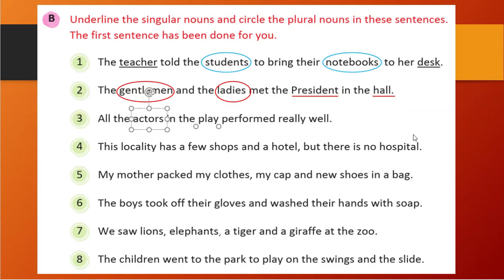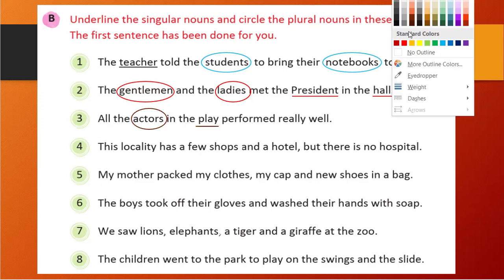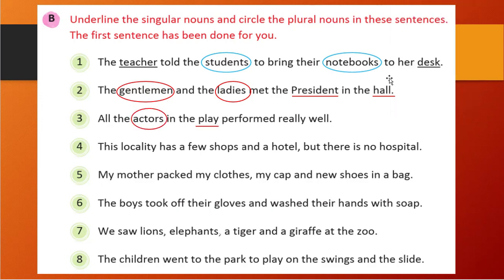So let me mark it for you. Yes, you can see now, actors in the play perform really well. So play is a singular form and actors is a plural form. We have seen the rules, right? So in the same way we need to do that. Let's see the next one.